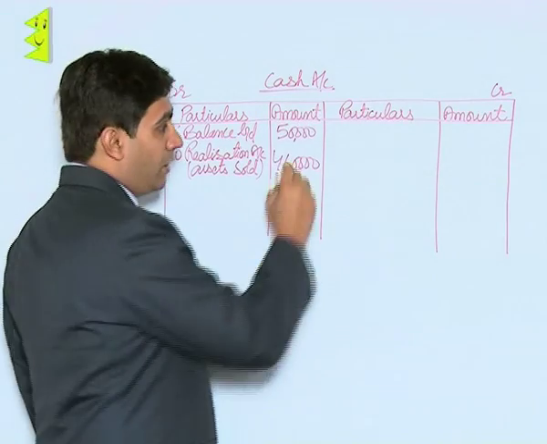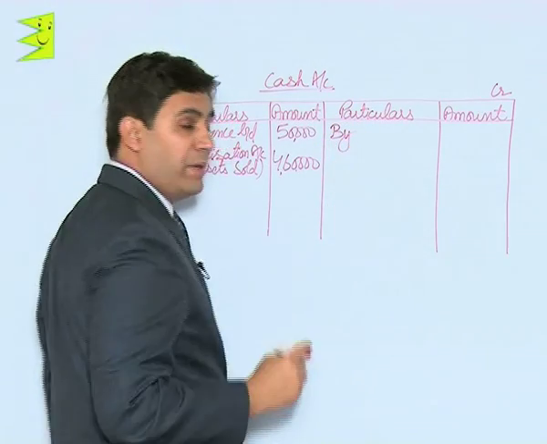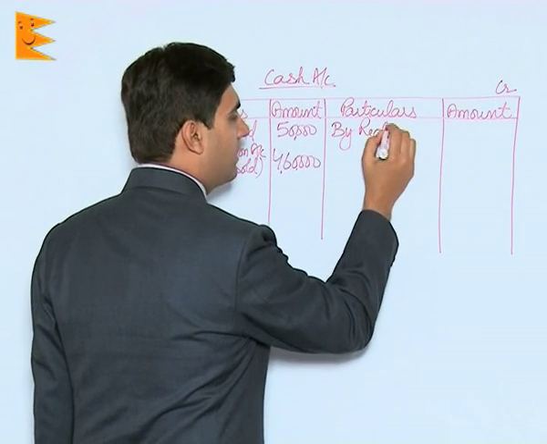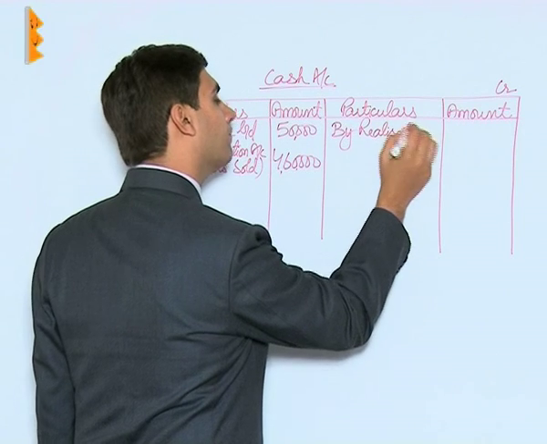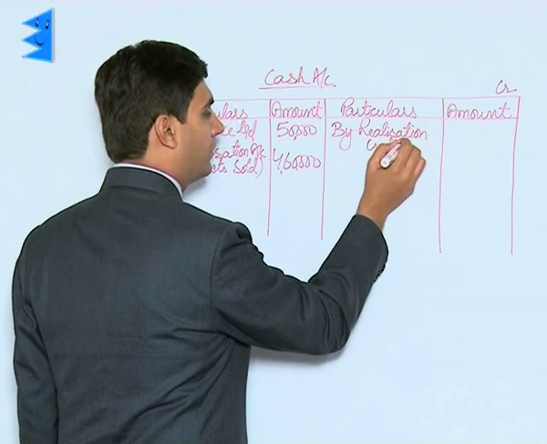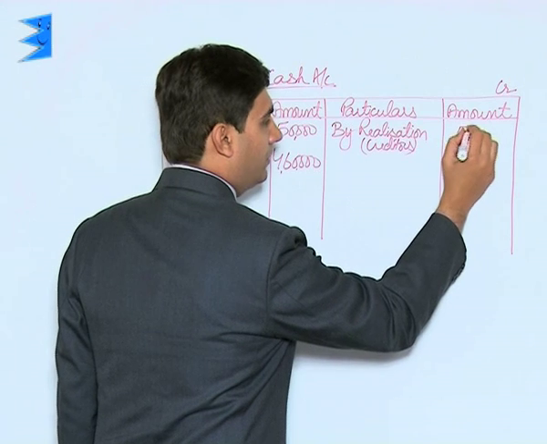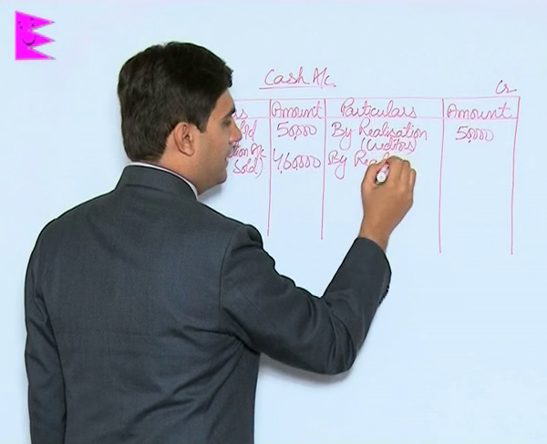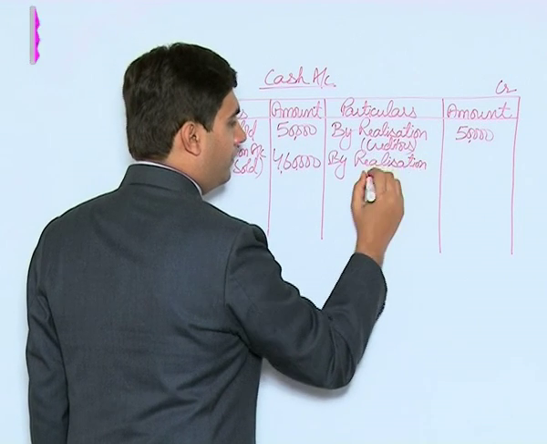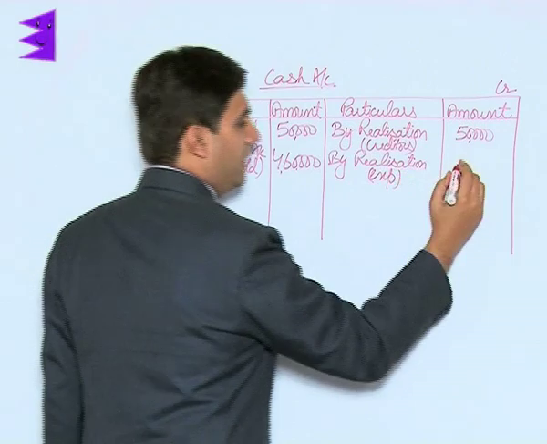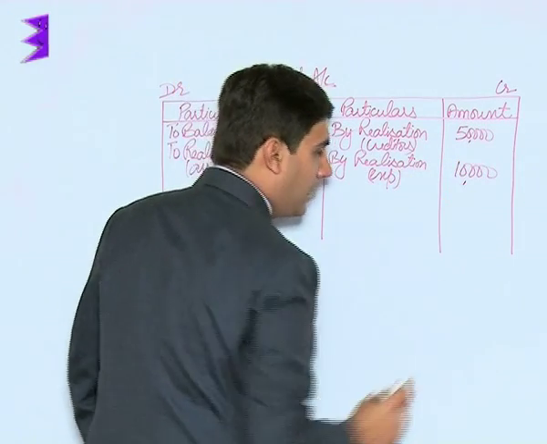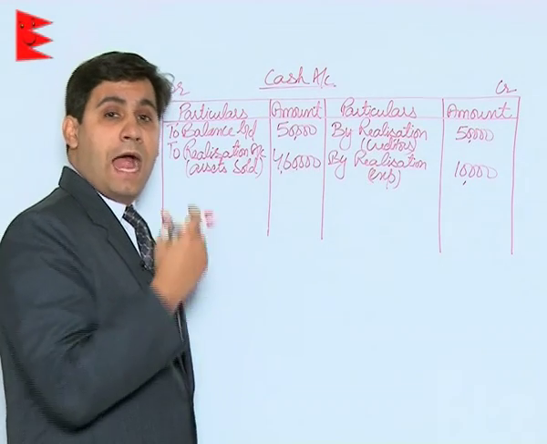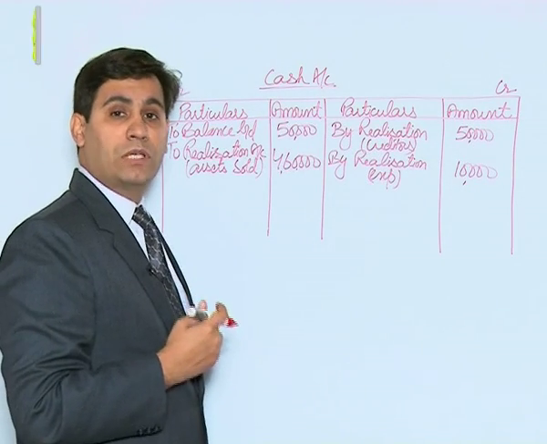Then students, again there was a payment of 50,000 to creditors. So by realization, payment to creditors, it was 50,000. There was a payment for expenses as well, expenses of realization. This was 10,000.